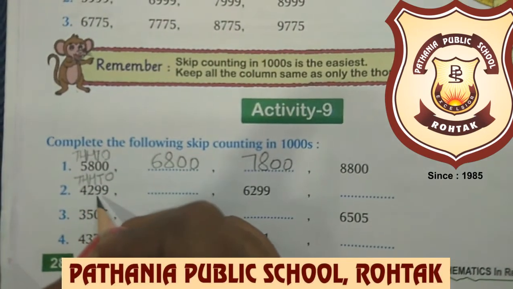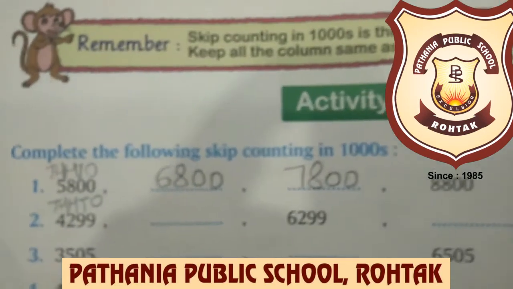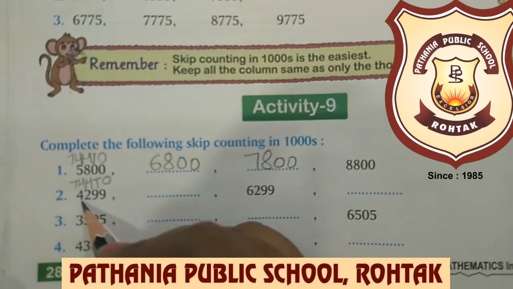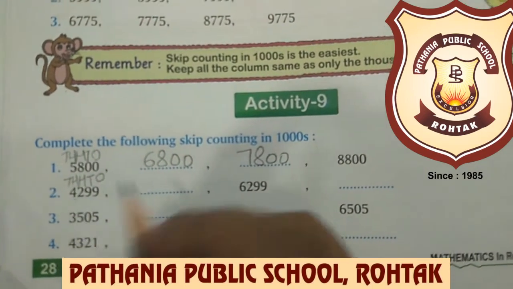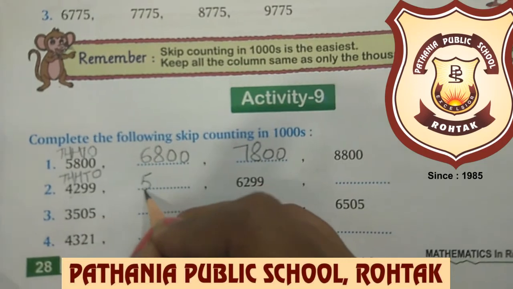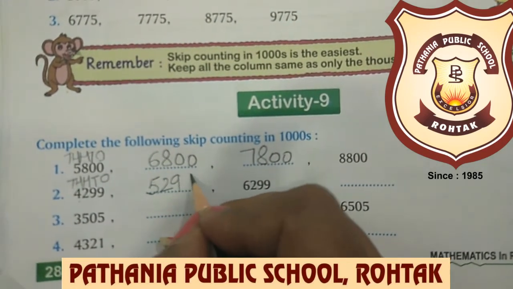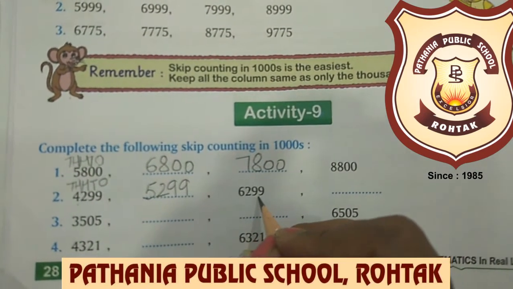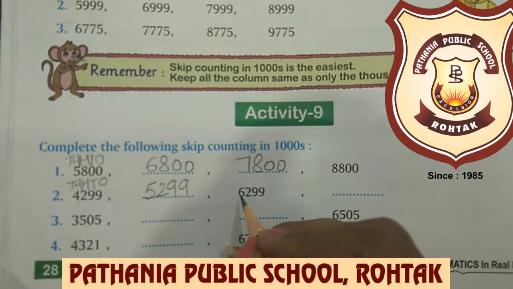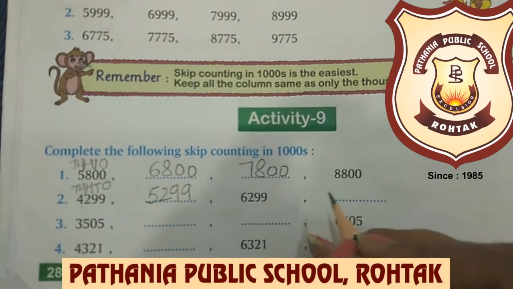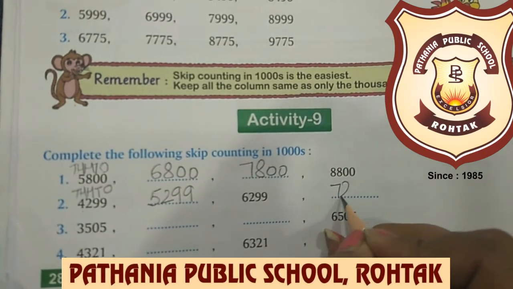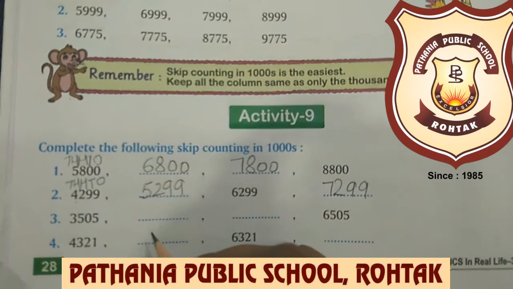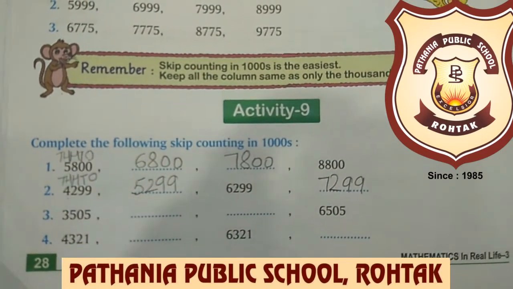Now the number is 4,299 and 4 is at the thousands place. So we need to add 1 in the digit which is at the thousands place, means 4 plus 1. So the next number will be 5,299. Now we need to add 1 in 5. So the next number is 6,299. Now again we need to add 1 in the thousands place digit. So 6 plus 1 is 7. 7,299. Now kids, by following the same method you will do the third and fourth questions on your own.